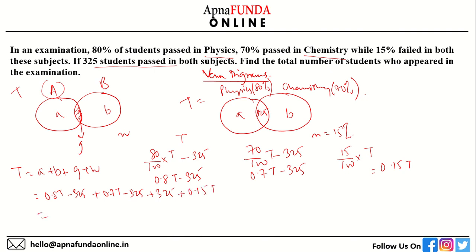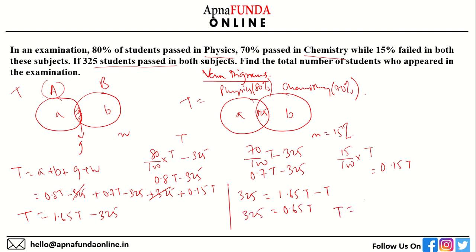If you solve this, you will have 1.65 T minus 325. So 325 is equal to 1.65 T minus T. This will be 0.65 T, which is equal to 325.